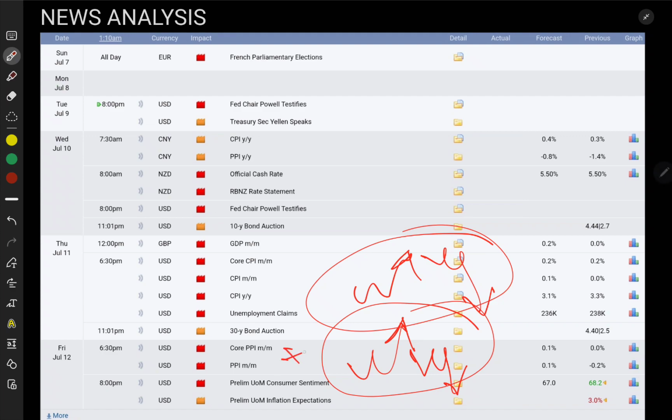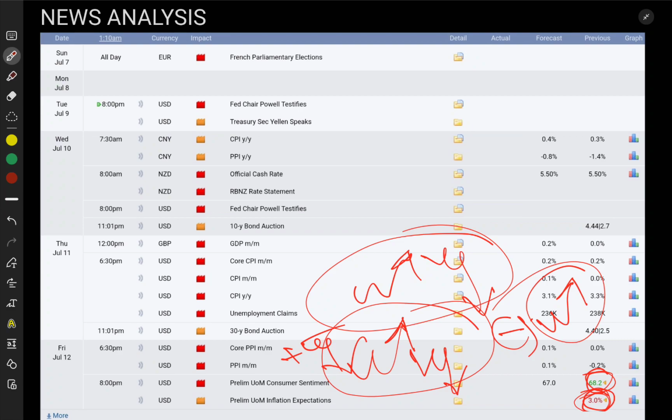So if data comes positive, we will sell gold. The basic and simple thing. If news data comes negative, like green is positive and red is negative data, for negative data we will buy gold. This is the simple theory, and we will post updates each and every minute on our channel during the news time. So you have to keep your eyes on the FX Billionaire Hub Telegram channel.